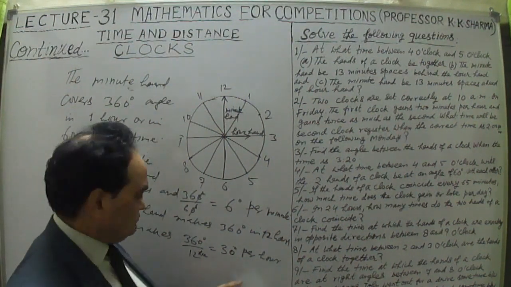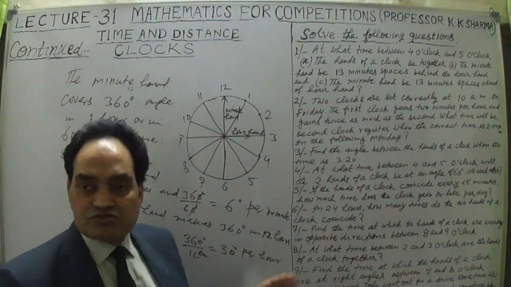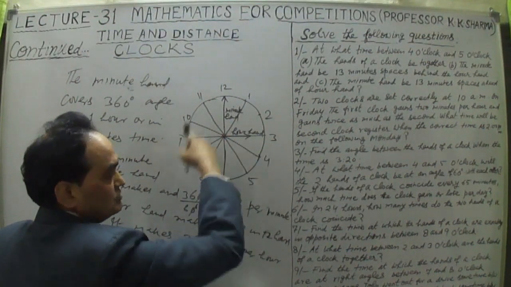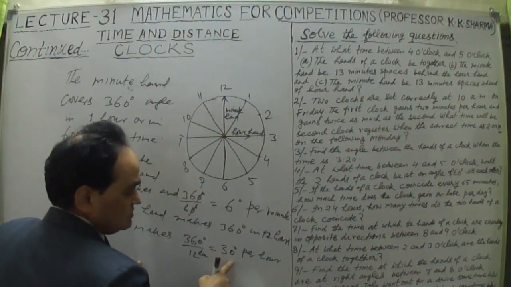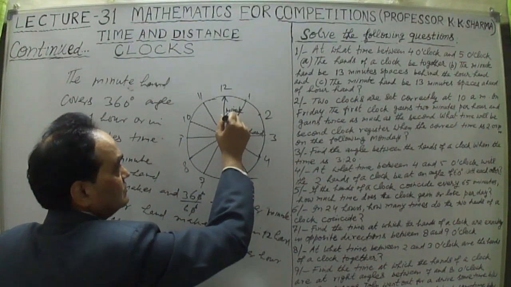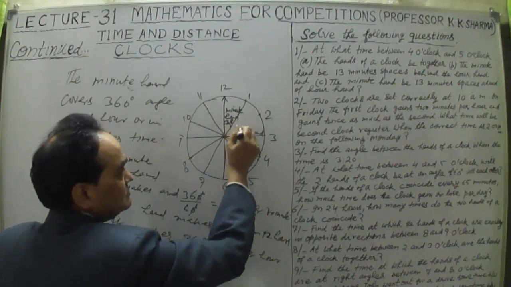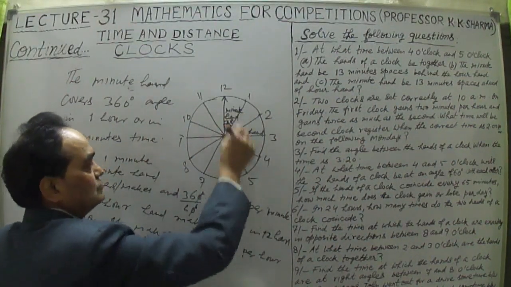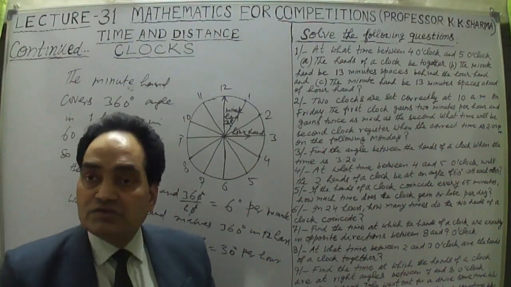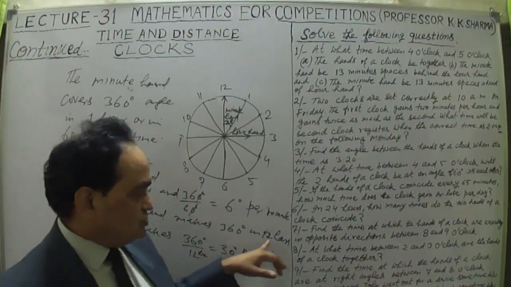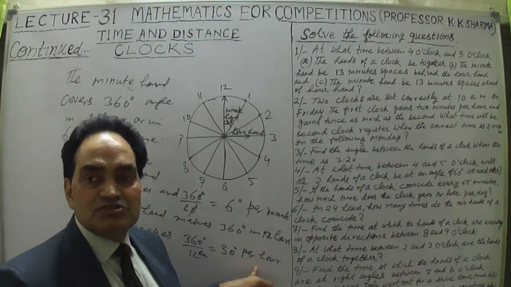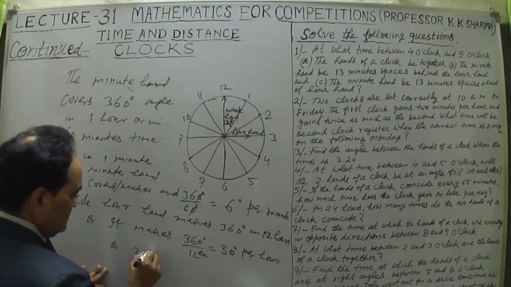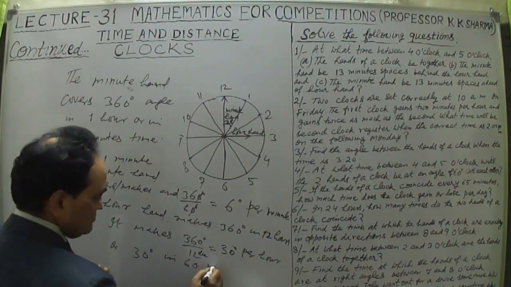In 1 hour, the hour hand makes a 30-degree angle, because 360 degrees is covered in 12 hours. So 30 degrees per hour means this is a 30-degree angle. This is 30 degrees; this is 2 o'clock: 30, 60 degrees, and so on. So the hour hand makes in each hour a 30-degree angle. Each hour means 60 minutes, so 30 degrees in 60 minutes.